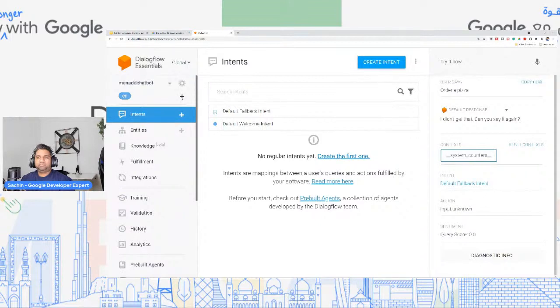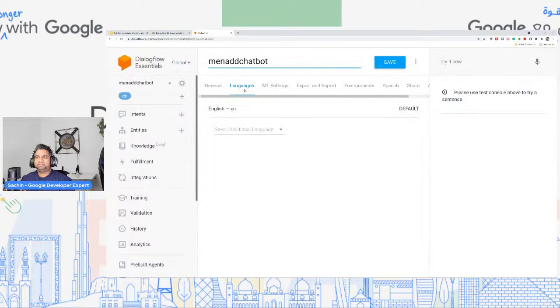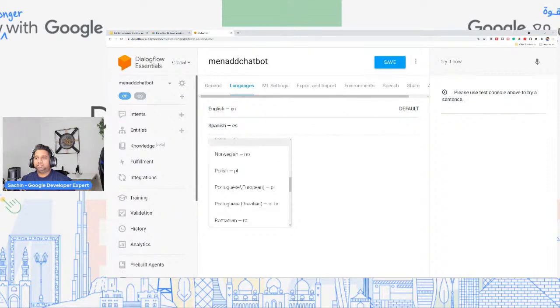So all you have to do over here is, once you've designed your basic chatbot, you can come here and click on this icon, the plus. It will basically take you to the languages, and you can add additional languages over here, like Spanish, right? English is the default language over here, and if you want to add more languages, you can go ahead and add it over here, right? So you have all of these options.